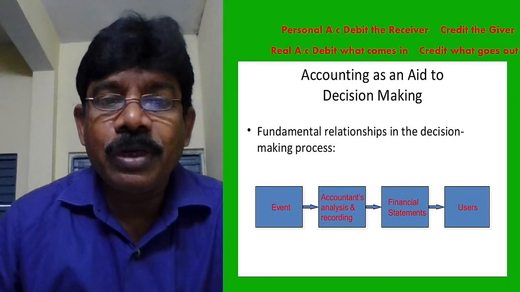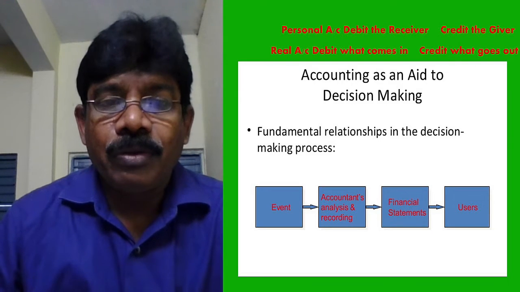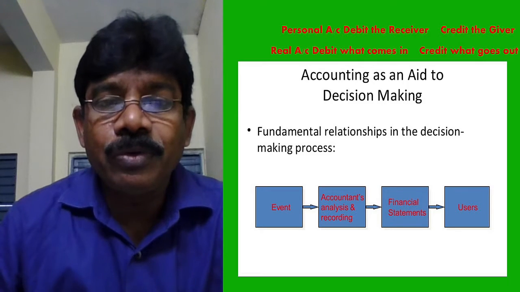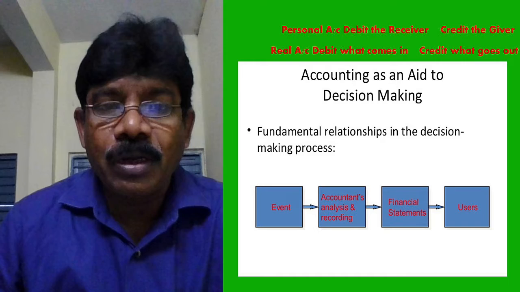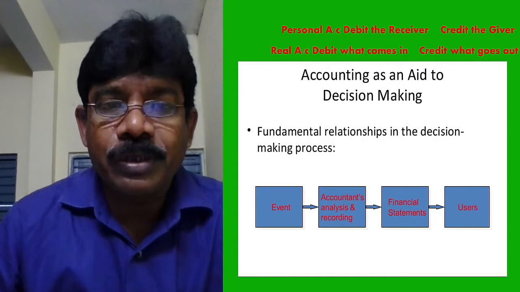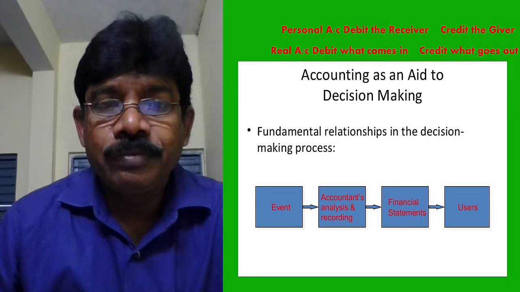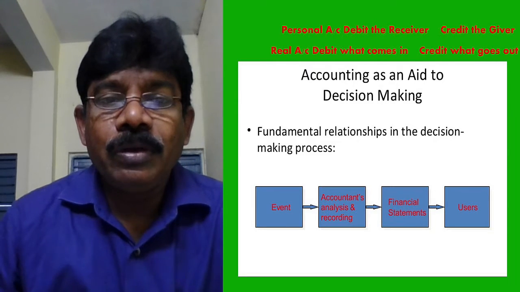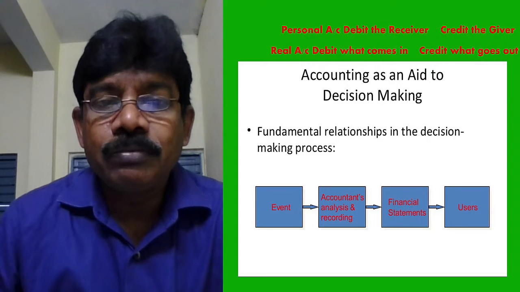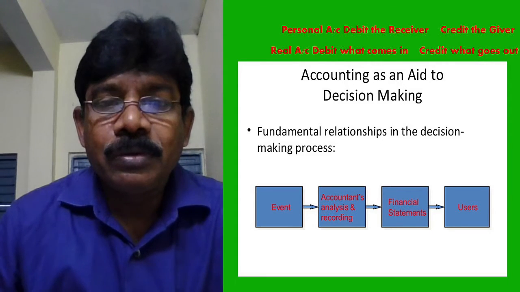So here the accountant plays a very important role. What will the accountant do? First, the accountant will understand whether it is a financial transaction or not. Once he comes to the conclusion that it is a financial transaction, he will identify what accounts are affected. Our example is goods sold for cash.